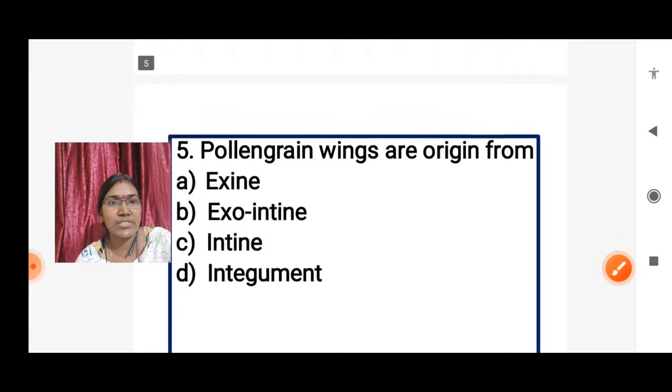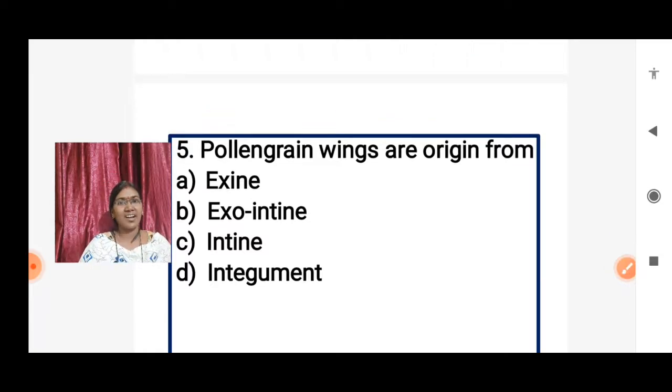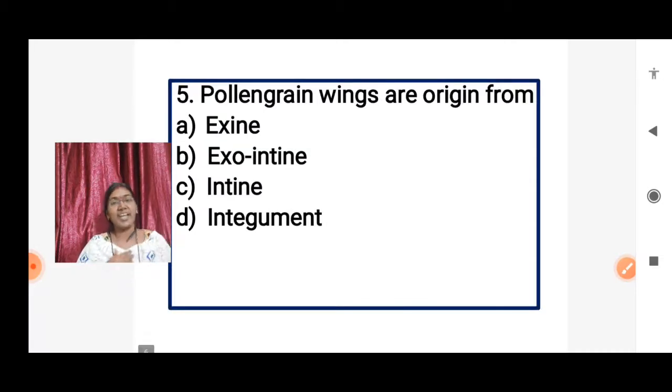Okay, then next question, already I said in the previous question, that is pollen grains. Winged pollen grains are present in the Pinus. Yes, these pollen grains are produced from which layer? Fifth question is, pollen grain wings originate from which layer? Option A, exine. Option B, exointine. Option C, intine. Option D,